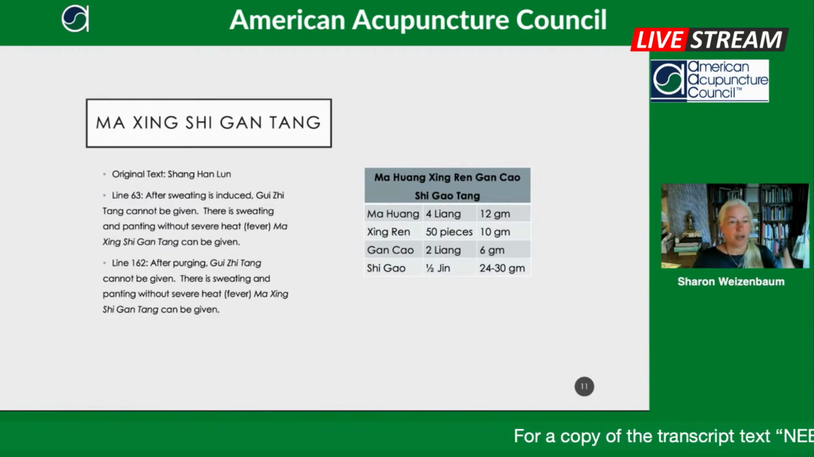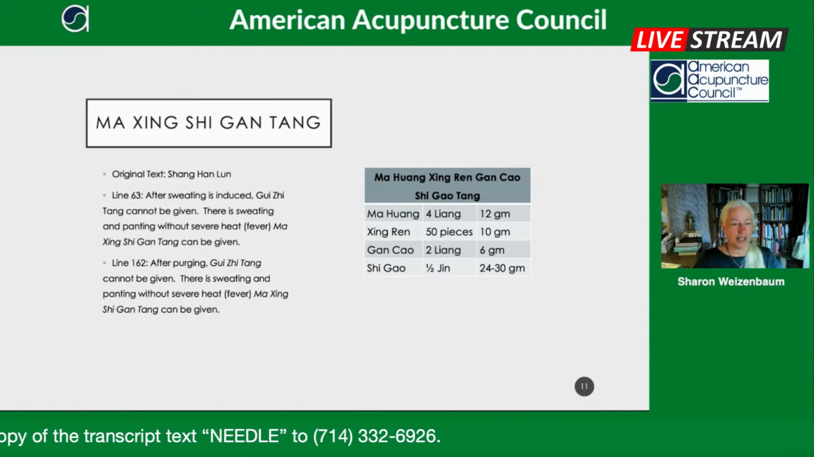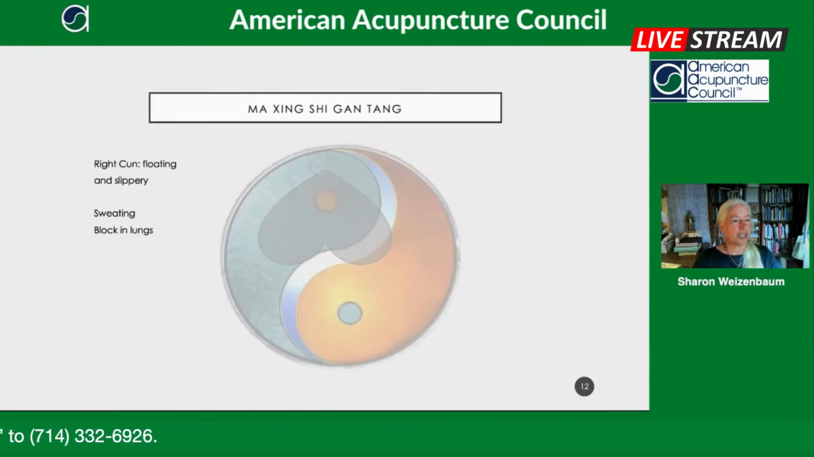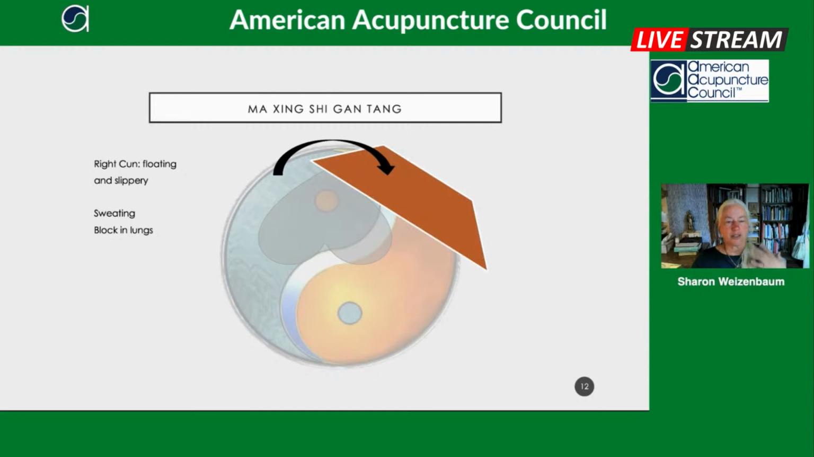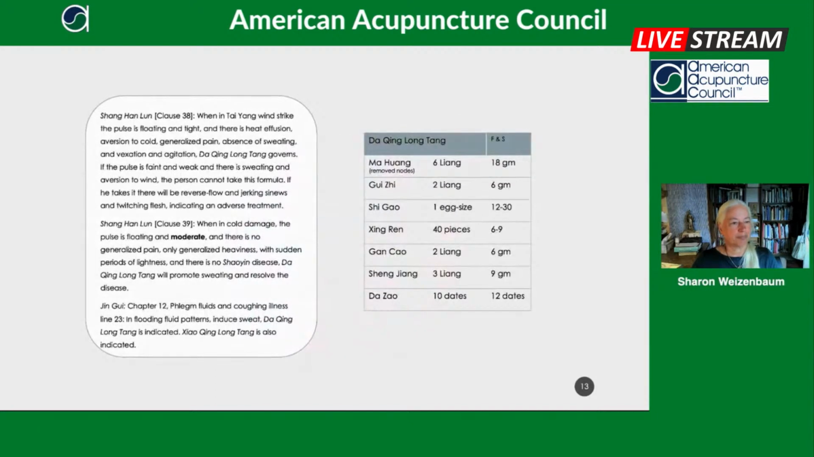So, I think a lot of people are really afraid to use Ma Huang at all. Like, oh, I can't give somebody a Ma Huang formula. But what I'd like you to see is that all Ma Huang formulas are not the same. So here we have Ma Xing Shigan Tang. The pulse is floating and slippery because of that heat at the Yang Ming, and the sweating means that the lungs are blocked. And so here we have the Ma Huang, and there's this block in the Yang Ming preventing the lungs from going down, and it's getting hot. And you give the White Tiger, which is Shigao, and it clears that right up.